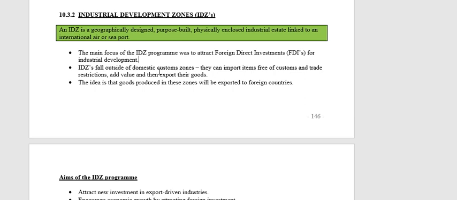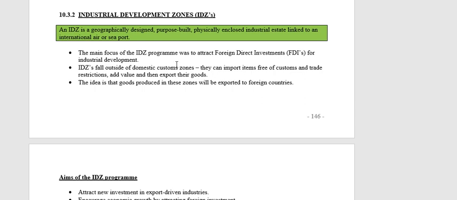All right, but the catch is, that is the advantage, right? You don't pay customs duties, you get the duty-free incentive. But the catch is that whatever you produce inside of this IDZ will be exported to foreign countries. So the goods produced by the industries inside of an IDZ generally will be exported, which means that we will earn foreign exchange, creating an injection into the economy and increasing our income. This is why they want to encourage it. They want to stimulate growth. They want to establish industries, and whatever they produce, because they do not pay customs duties, they have to export.